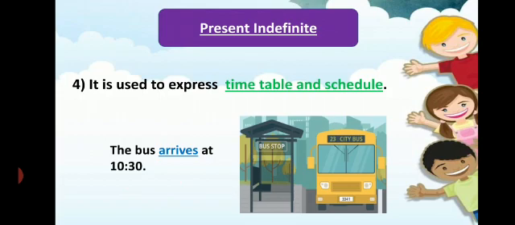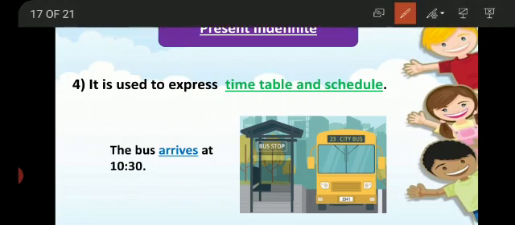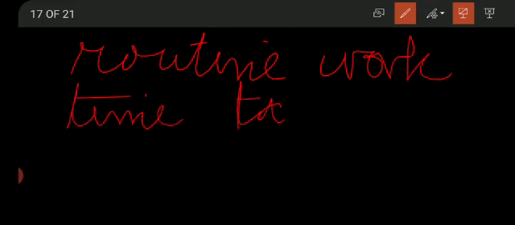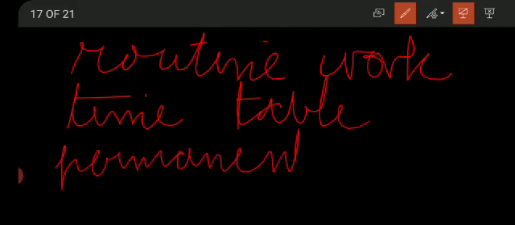Similarly, it is also used to express timetables and schedules. The bus arrives at 10:30. Similarly, arrives is first form of verb with S, yes, showing present indefinite tense. So students, this is how we use present indefinite tense to show routine work. Similarly, to show timetables, then some permanent events. Okay, to show routine work, timetables, permanent event when it is a fact.